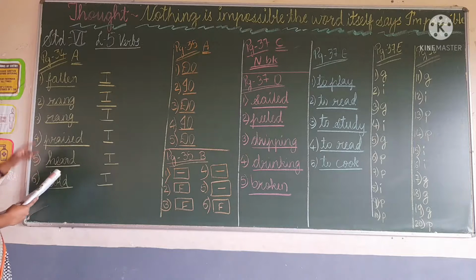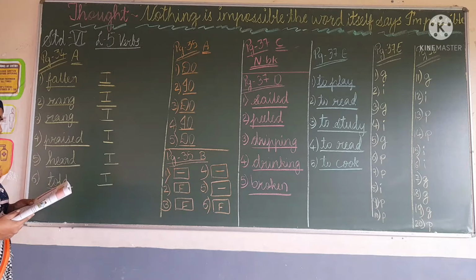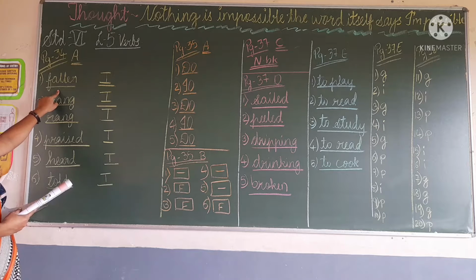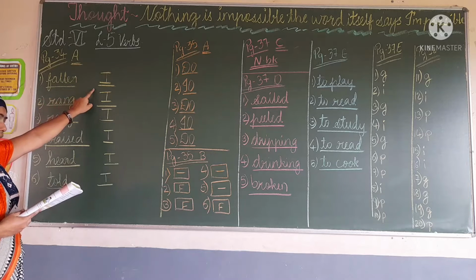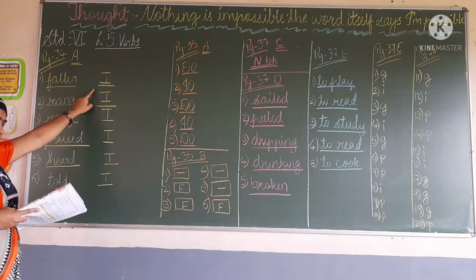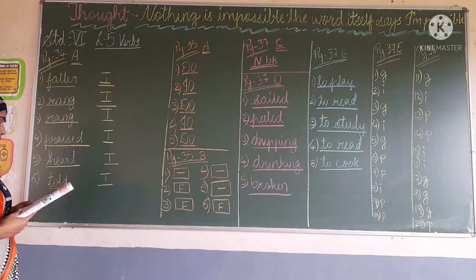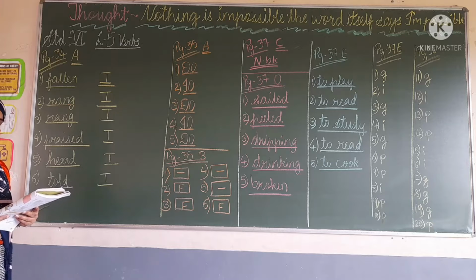Okay, so first one, Subir has fallen asleep. Here we have to underline the word fallen, and here we write I. Then second is, the bell rang loudly.